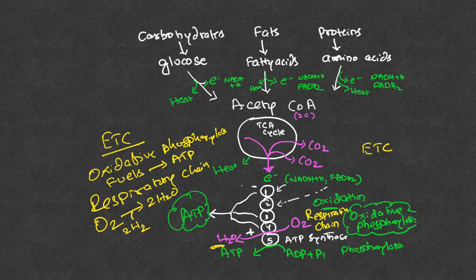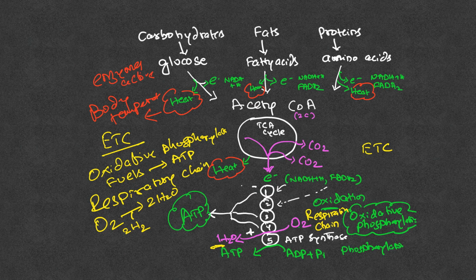Now, let me come back to the point where I told you that I will explain the use of this heat. The heat that is generated in every metabolic, basically catabolic process, is going to maintain our body temperature. Maintenance of body temperature is important because we need to keep our enzymes active. We have 37 degrees centigrade as our body temperature, and how do we maintain 37 degrees centigrade?